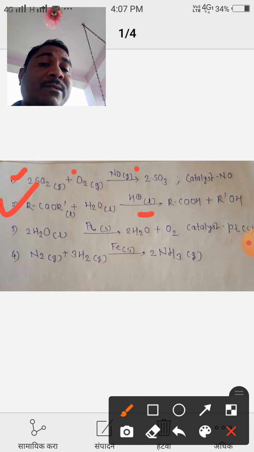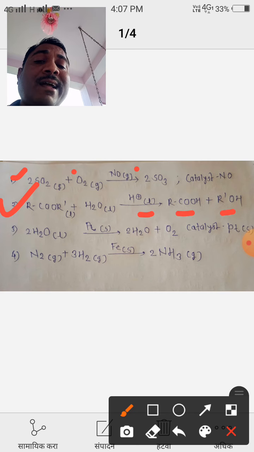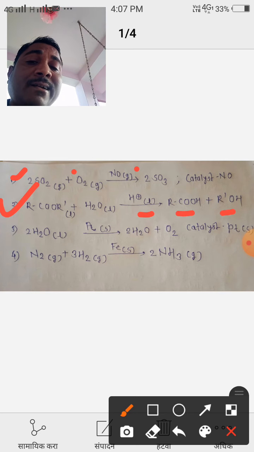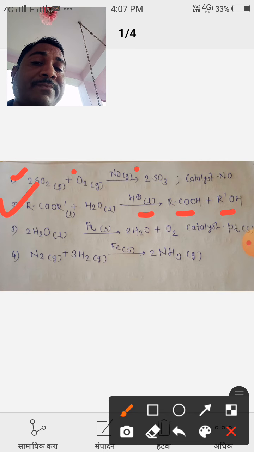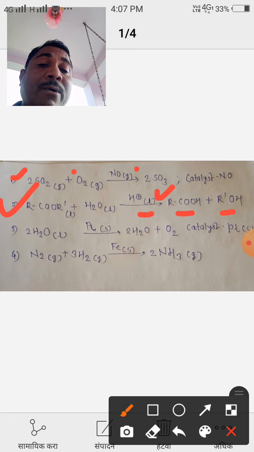Then it gives the products acid plus alcohol. In that reaction, the reactants, ester and water, exist in a liquid state, as well as the catalyst. Therefore, this is a second example of homogeneous catalysis.